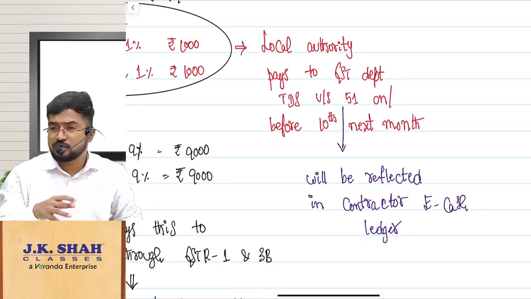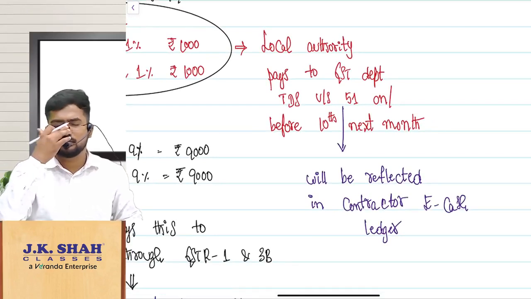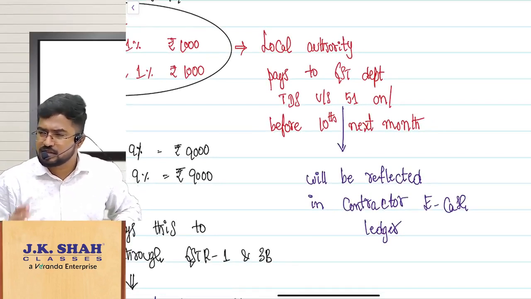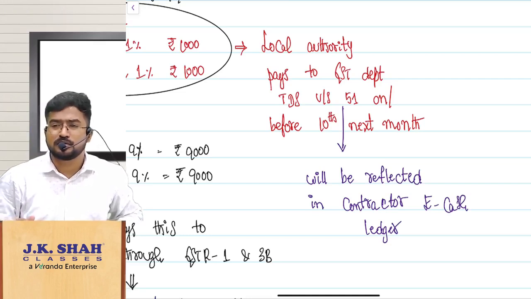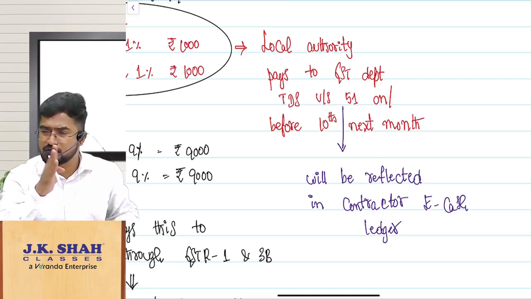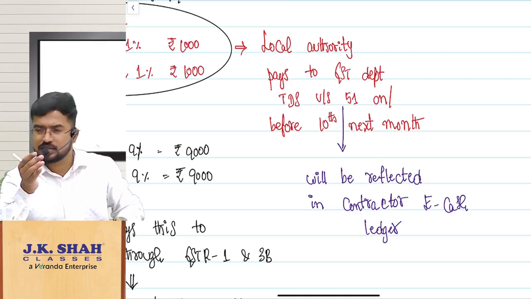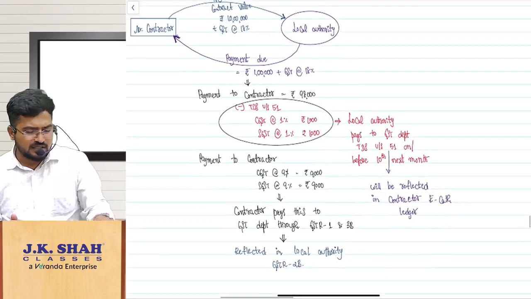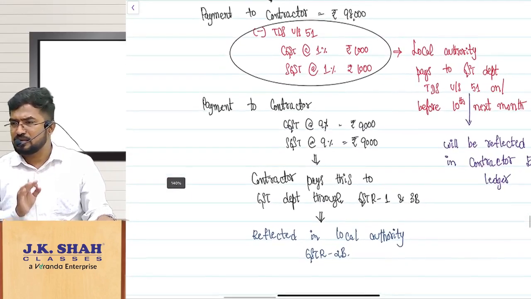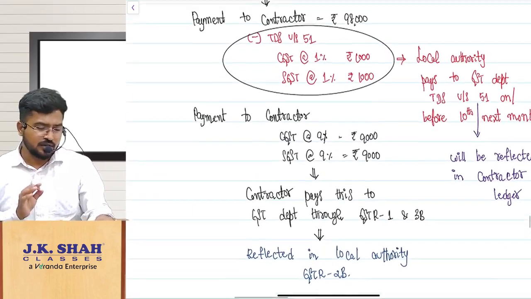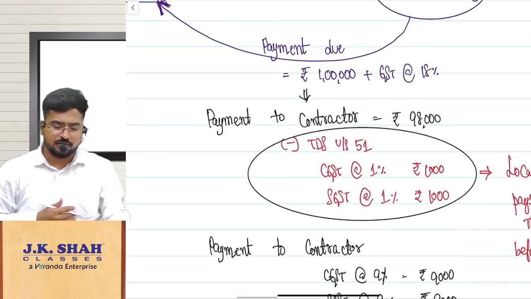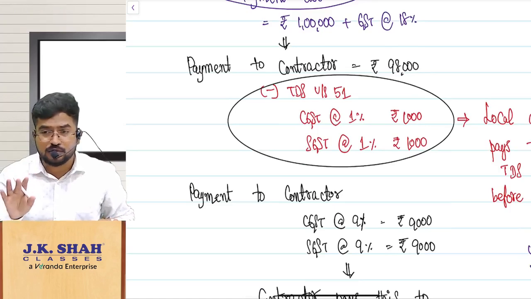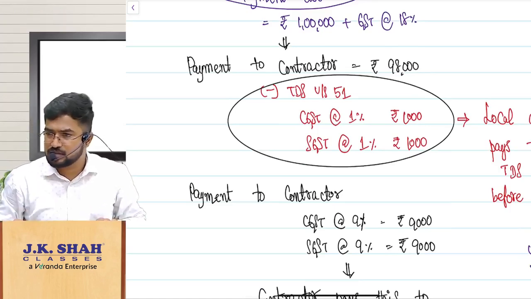Now I should deduct that TDS and this local authority has to pay this TDS amount deducted. Imagine I am paying some 1 lakh rupees to you. TDS I should deduct. How much? 2%, 2,000: 1,000 CGST, 1,000 SGST. This is in my hand. This example is crystal clear. Please make sure you are not ignoring. So now imagine 1 lakh is the payment. Sir, how much should I give to the contractor? 98,000 only. TDS I will deduct 1%, 1%.